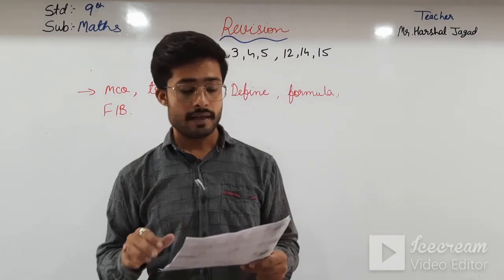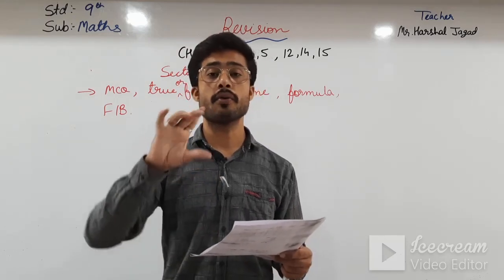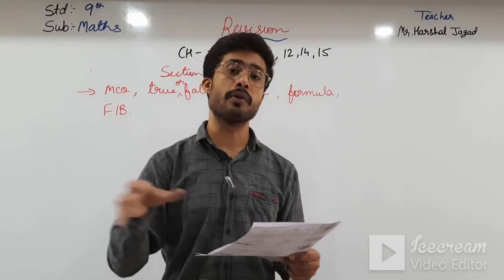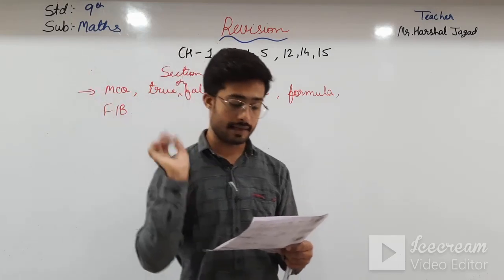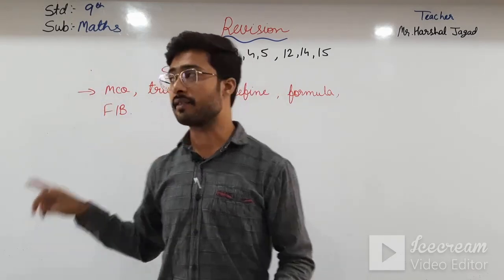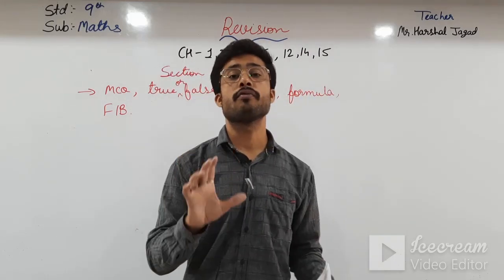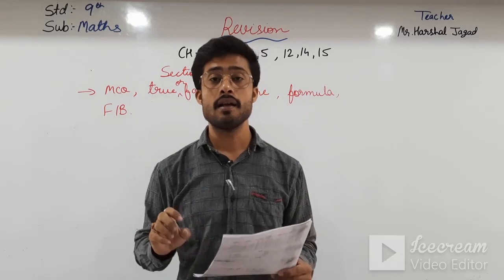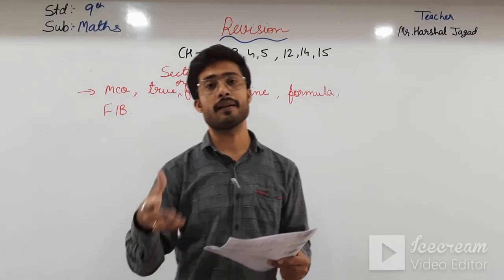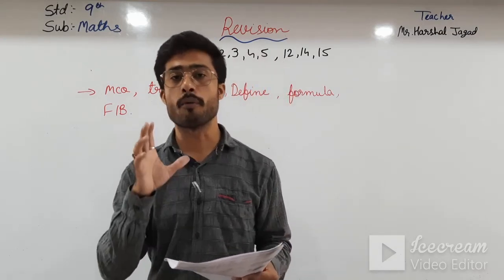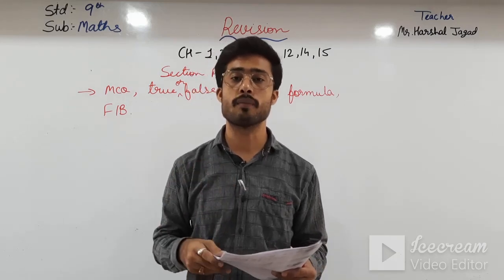And the fifth and sixth are definitions, where you have to define some of the lines, squares, rectangles, triangles, what that is. And the seventh one in section A is to find the area of triangle. The value will not be given. I am telling you these important things, so please watch this video properly. If you watch this video properly, then you can easily score more marks.